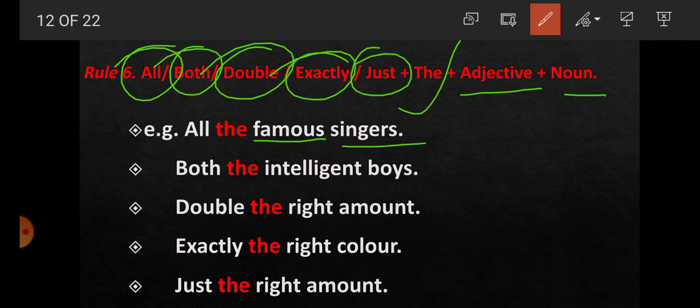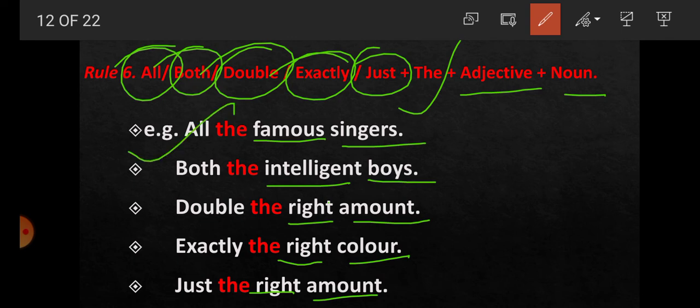Both the intelligent boys: intelligent adjective, boys noun. Double the right amount: right adjective, amount noun. Exactly the right color: right adjective, color noun. Just the right amount: right adjective, amount noun. So we get here, students, that the words like all, both, double, exactly and just follow the definite article the plus adjective and noun.